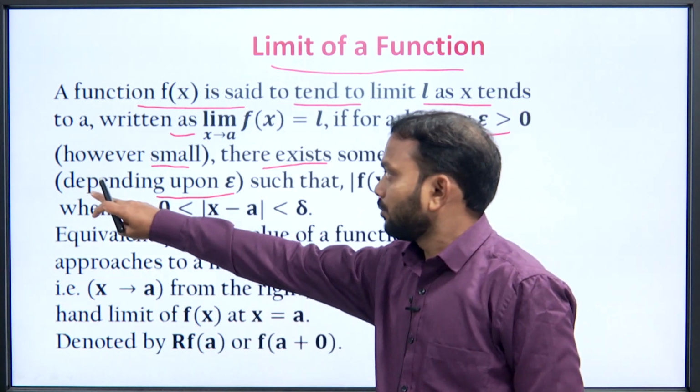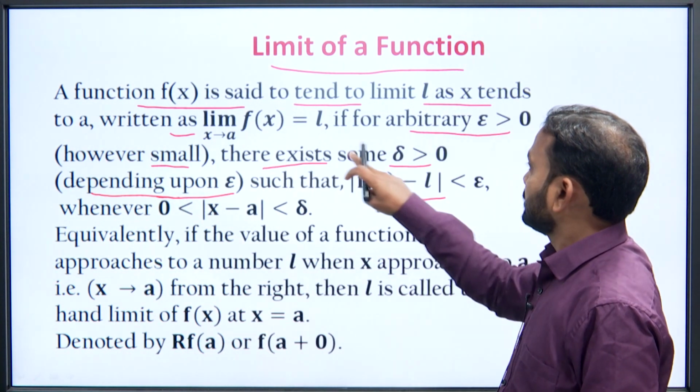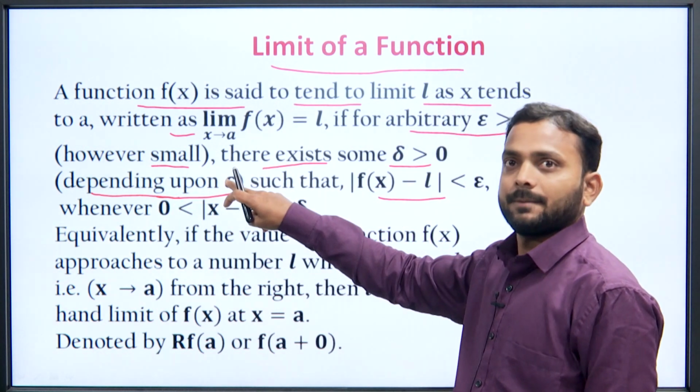Now, this is an important point: depending upon epsilon means there exists some delta which depends upon epsilon.